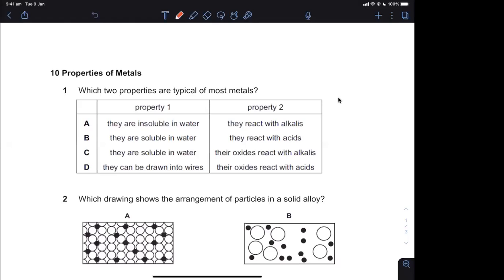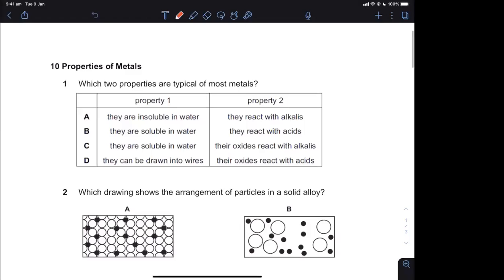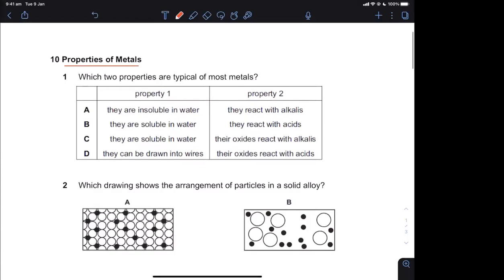Good morning, everyone. For those of you who can join me, I hope you have done this question on your own. There are only about 10 questions. This topic is about properties of metals. The idea of doing topical questions is so that you are more familiarized with all the concepts related to that particular topic, rather than all the topics together in one paper, because there might be certain topics that you are very unfamiliar with or very weak in, okay?